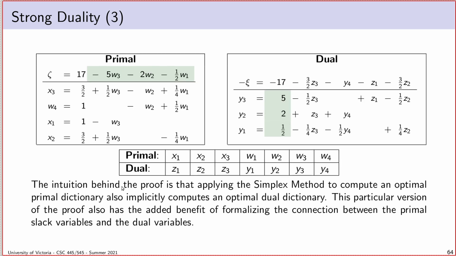And what it's doing, the real intuition behind it, and I have to be careful the way I put this, the intuition behind the proof is that if I apply the simplex method to the primal dictionary and I end up at some optimal primal dictionary, using what we saw in part 1, this idea that whenever you perform an operation on the primal dictionary, you are sort of performing an implicit operation on the dual dictionary as well, it turns out that if you solve the primal LP, if you get that optimal dictionary, you will end up with an optimal dual dictionary too.